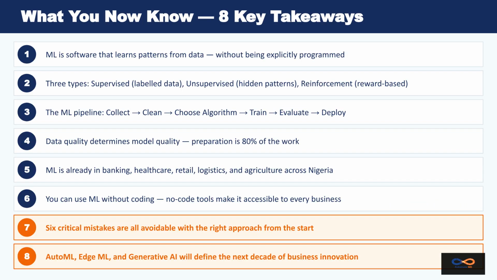To summarize, you now know ML's definition, its 3 types, the 6-step process, its real-world impact across industries, how to implement it without coding, and how to avoid costly mistakes. You have the full foundation.